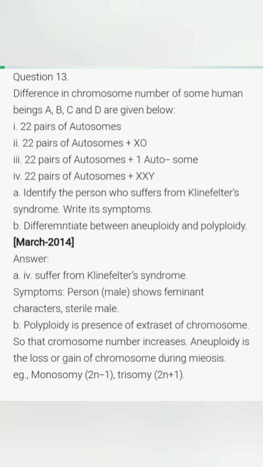And differentiate between aneuploidy and polyploidy. We know that polyploidy is the presence of an extra set of chromosomes, so that the chromosome number increases, and aneuploidy is the loss or gain of a chromosome during meiosis.